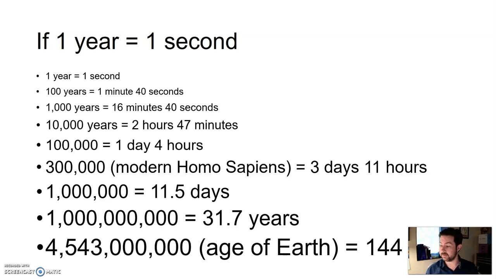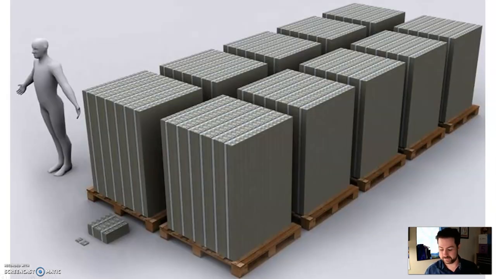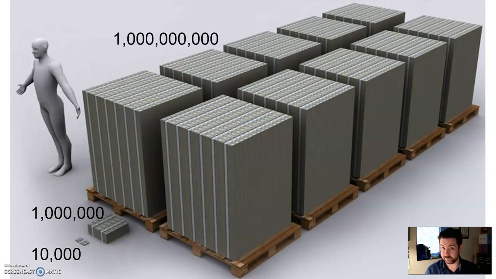Think how large that is. Let me help you visualize it. So here's money. Here's $10,000. Here's $1 million. These are all stacks of $100 bills. There's $1 billion.